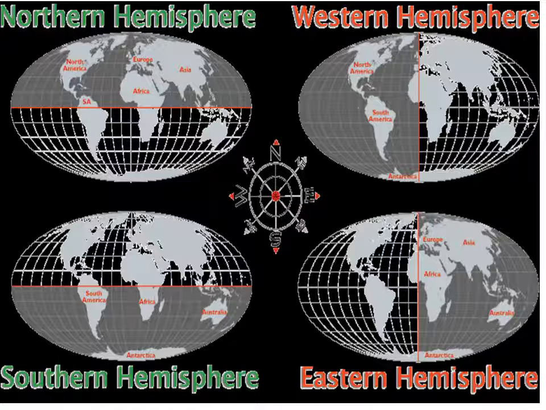Longitudes are followed by letters: E for east longitudes and W for west longitudes. See, we have some features of longitudes.